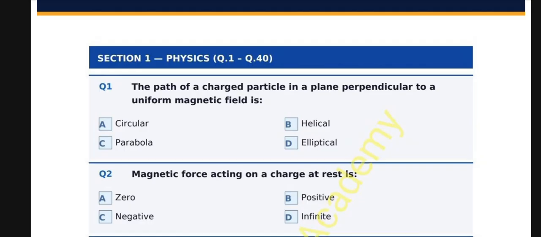So here we go, section 1, physics, from question 1 to 40. Question number 1, the path of a charged particle in a plane perpendicular to a uniform magnetic field is: A. Circular, B. Helical, C. Parabola, D. Elliptical. And the correct option is A, circular. In a uniform magnetic field, a charged particle moving perpendicular to the field experiences a constant centripetal force, causing it to move in a circular path.